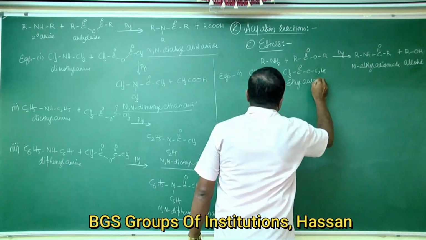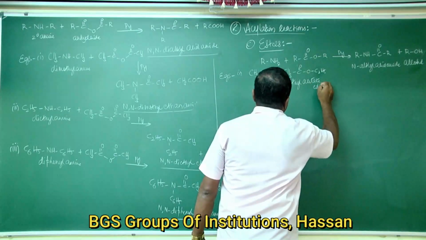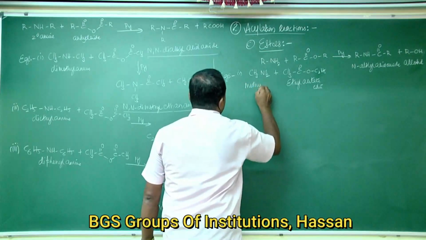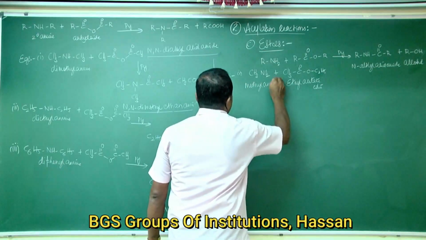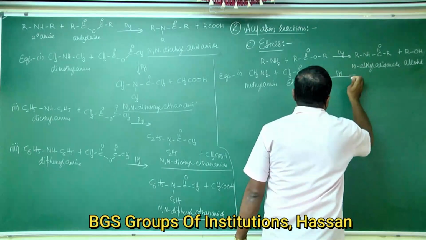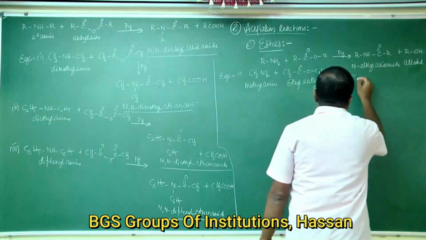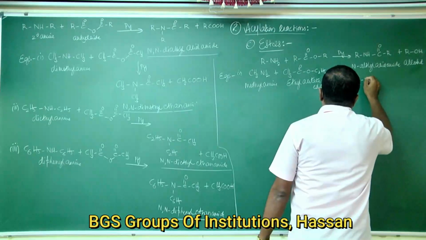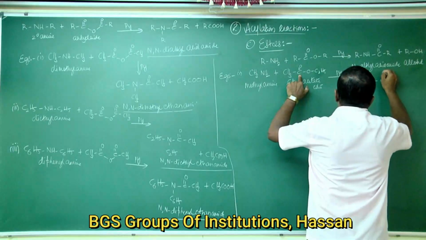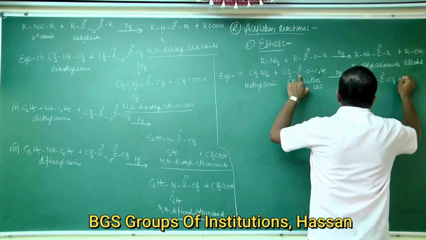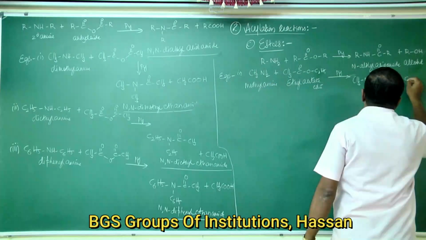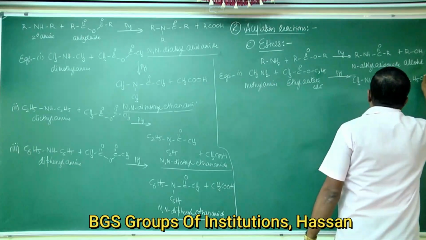In the presence of strong bases like pyridine, the product is CH3NHCOCH3 plus C2H5OH.